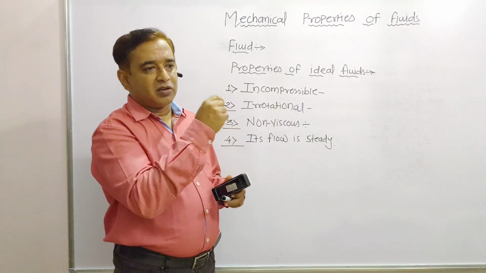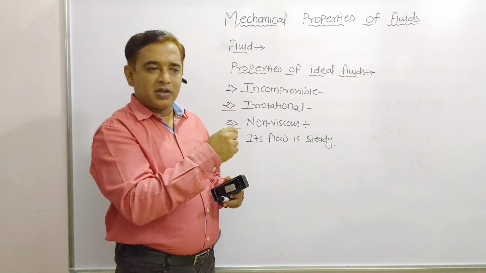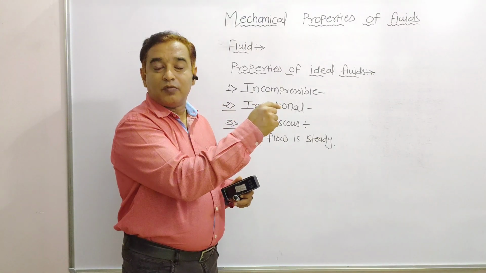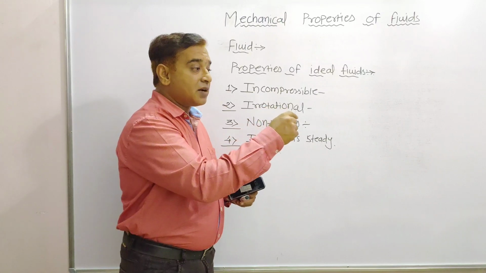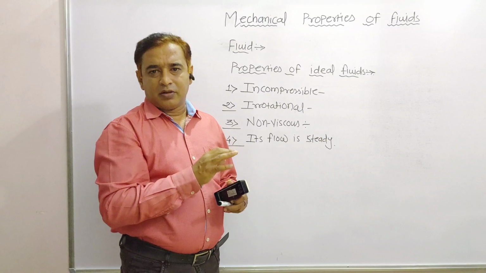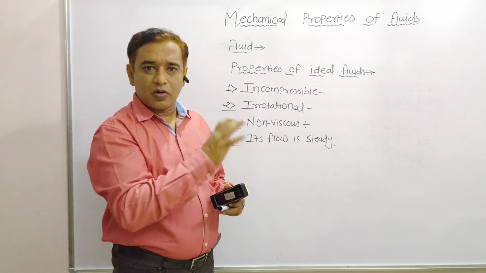Means if we consider a first point, its flow from the first point to the second point is constant with respect to time. Again, from the second point to the third point, it is also constant. Means simply it is periodic. Within a given time, its velocity remains constant.